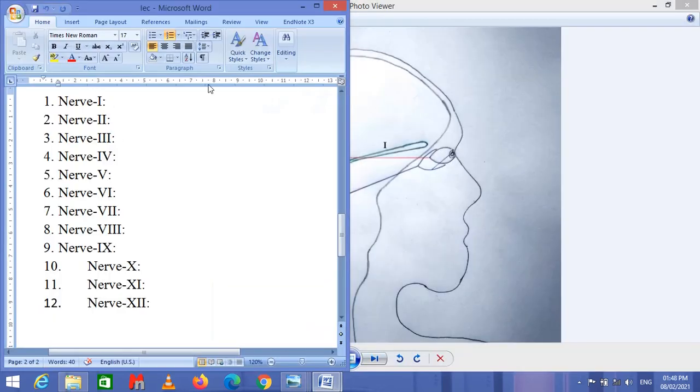So nerve 1 is the olfactory nerve, and the olfactory nerve is responsible for the detection of smell, or to transfer the information of smell to the olfactory cortex, and this is a sensory nerve.